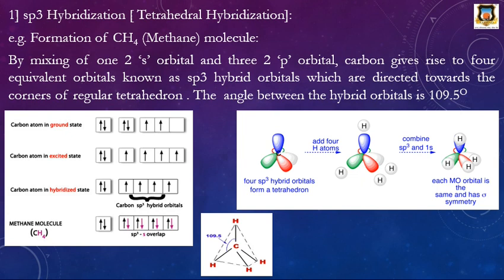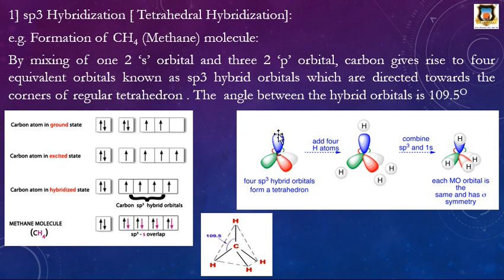Then first type is sp3 hybridization. This sp3 hybridization is also known as the tetrahedral hybridization. For example, first the formation of methane molecule, that is CH4 molecule. By mixing one 2s orbital of carbon atom and three 2p orbitals of carbon atom, we get 4 equivalent orbitals known as sp3 hybrid orbitals, which are directed towards the corners of